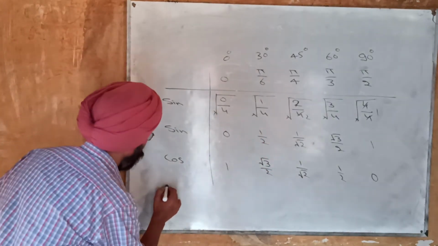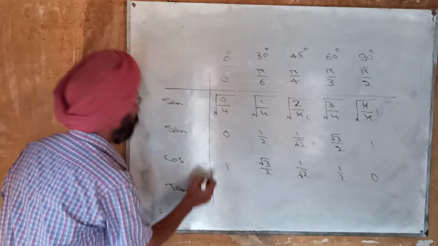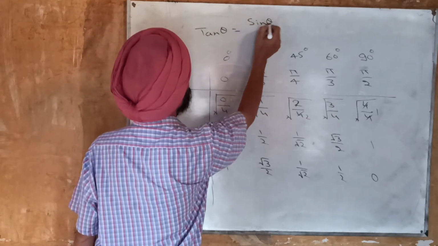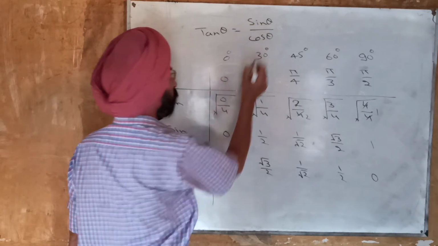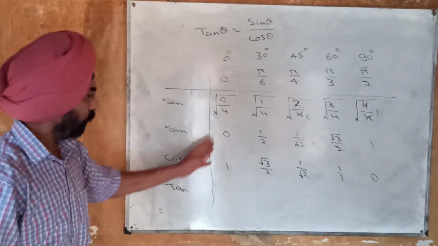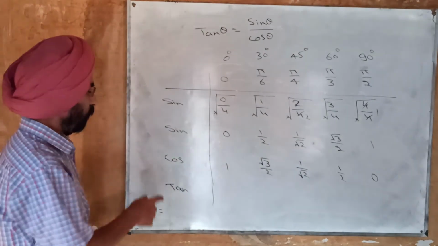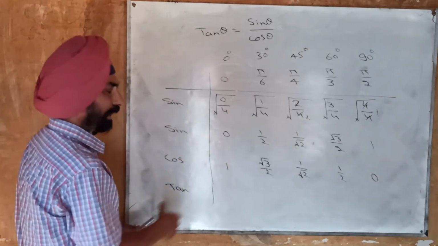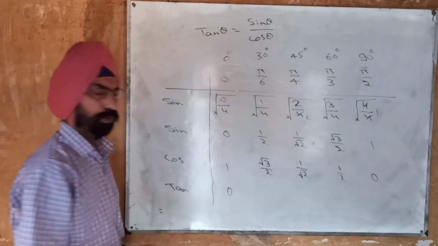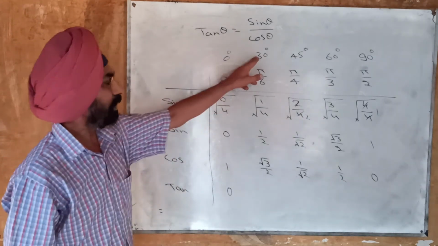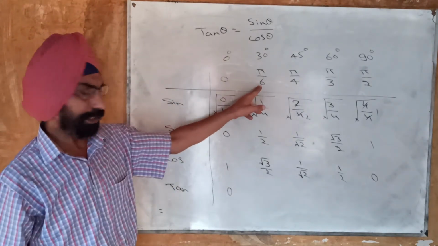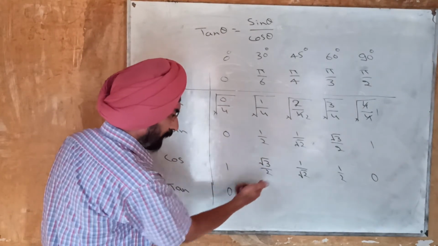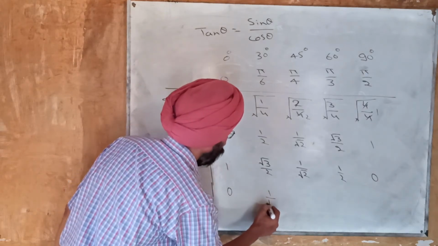Now we will move on to the values of tan. We know that tan theta is nothing but sine theta divided by cos theta. So you are just to divide these values. For tan 0 degree, 0 divided by 1 is 0. Now tan 30 degree, or tan pi by 6: divide 1 by 2 by root 3 by 2. This 2 will be cancelled out and you will be left with 1 upon root 3.